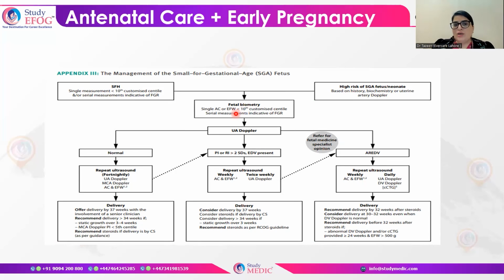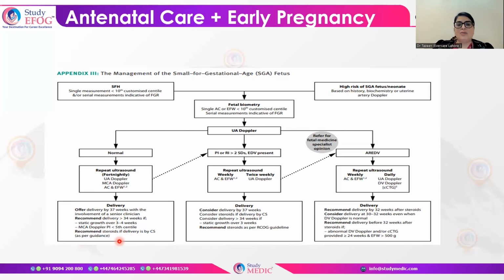So first symphysiofundal height and high risk factors, then fetal biometry, and now comes umbilical artery Doppler. When you do the serial assessment with umbilical artery Doppler, it will tell you whether it is normal, abnormal, or absent or reverse. When the flow is normal, you have to repeat the ultrasound fortnightly. Okay, umbilical artery Doppler, middle cerebral artery Doppler, abdominal circumference and estimated fetal weight. Delivery time, you can deliver her at 37 weeks of gestation. If it is static growth, then you can deliver her after 34 weeks of gestation.